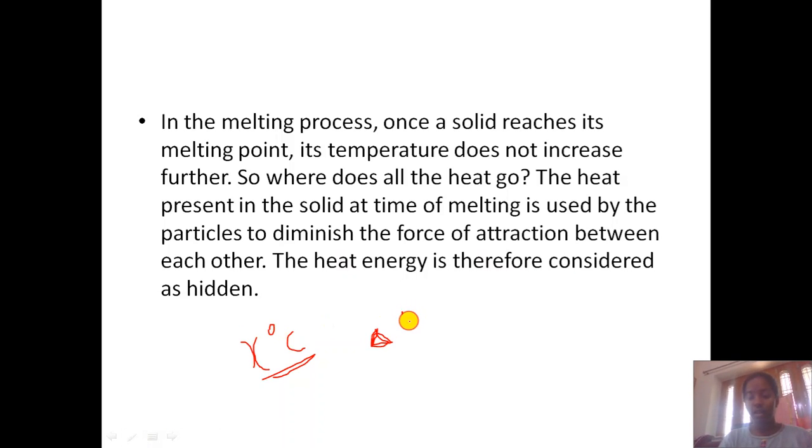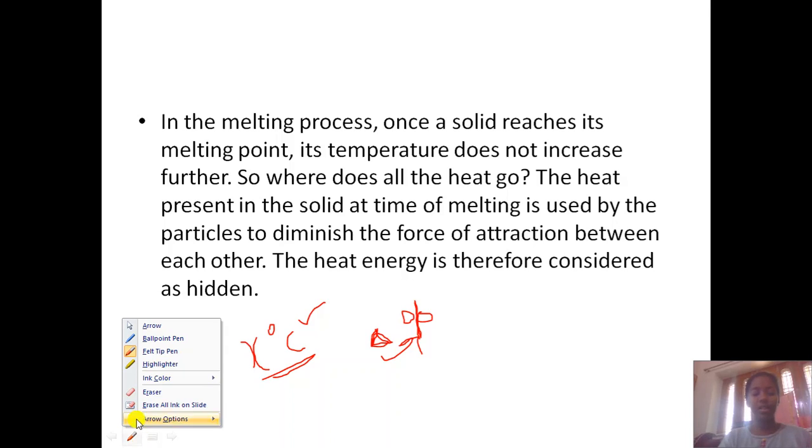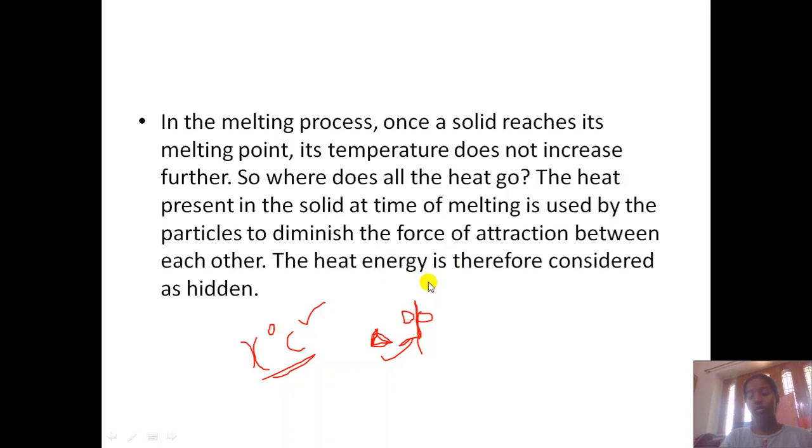We have a bond between the particles, and the temperature has reached this amount, maybe in Kelvin, Fahrenheit or Celsius. Whatever energy you further provide is used to break this bond, and this energy is hidden. You are unable to see this energy, so it is hidden basically.